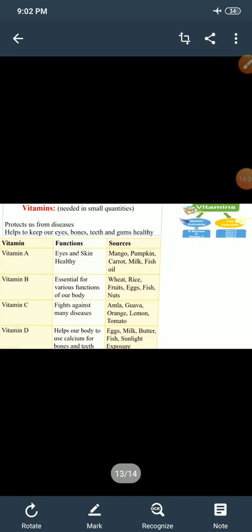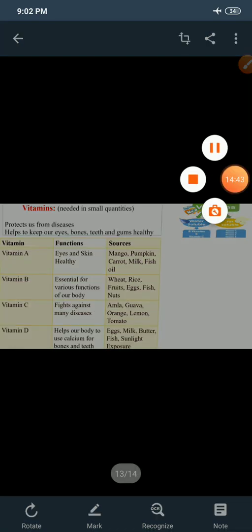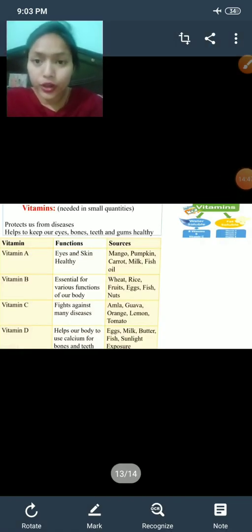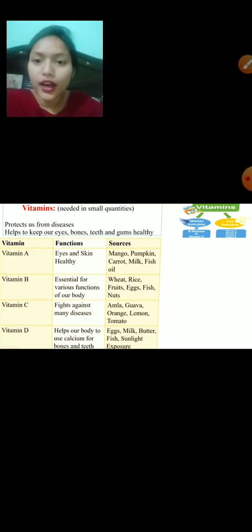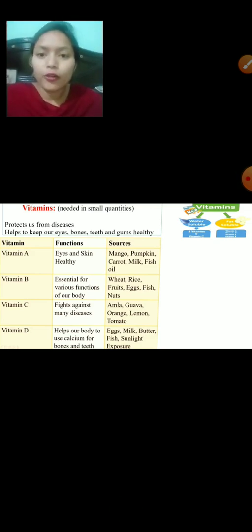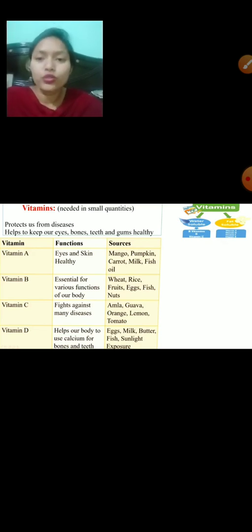Now let's move to the other nutrient, that is vitamin. So vitamins are needed by our body in very small quantity. They are needed by our body in very small quantity, but they are very important for our body. They protect our body from disease, so that's why they are called protective food. They keep our eyes, bones and gums healthy.